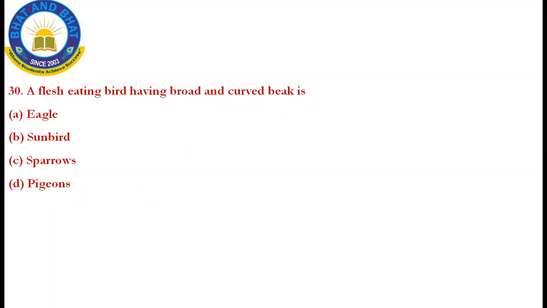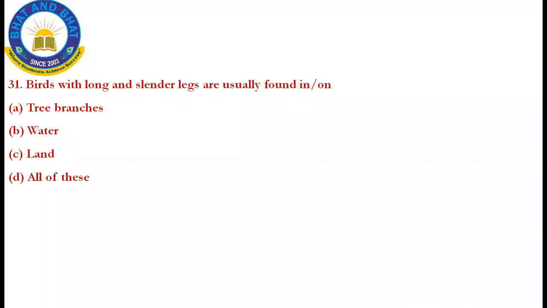30th question. A flesh eating bird having broad and curved beak is what? Yes, it is the eagle, because eagle only eats the flesh, whereas sunbird, sparrow, and pigeons, they are very much plant eating birds, okay, they don't eat any flesh, but eagle is the only bird that eats the flesh, so that's the correct answer. Option A is the correct answer.